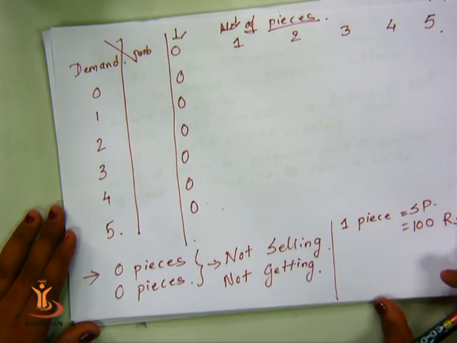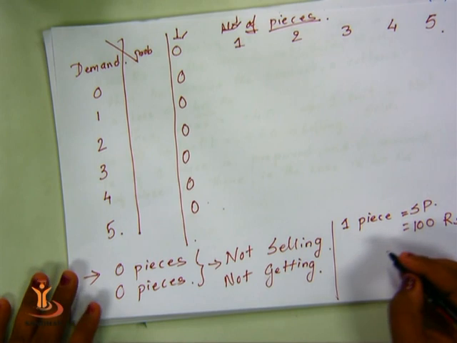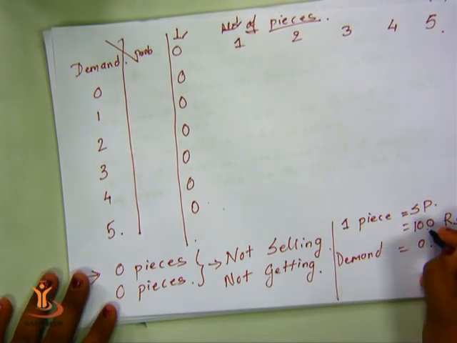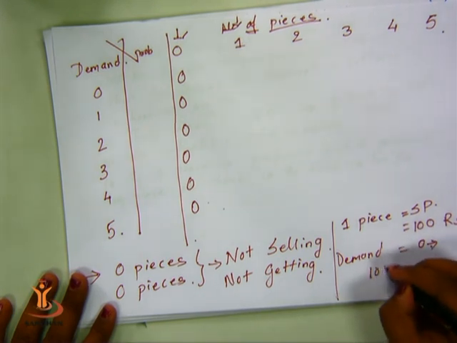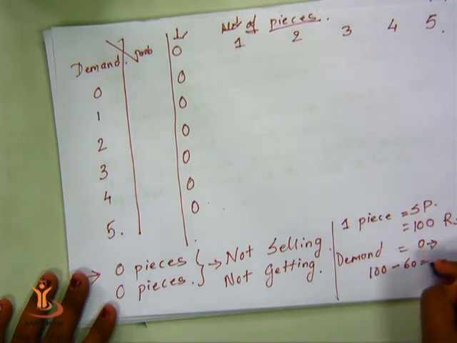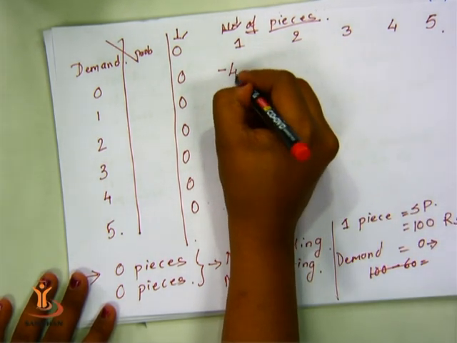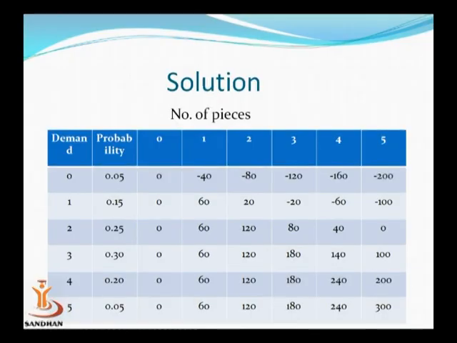Now, if you calculate 100 rupees and the demand for it is 0, you have prepared 100 and your demand is 0, that gives you 100 minus 60, which is minus 40 rupees loss. If you proceed this way, you will reach a tabular form which has been displayed in the number of pieces column.